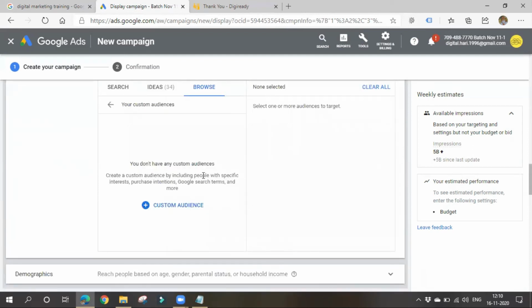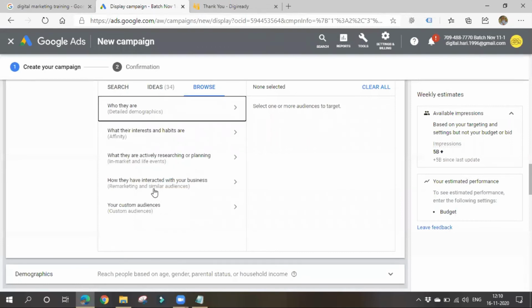Custom audience means you can create your own people who have specific interests, or people who might be searching for only some search terms. As I said, you can also target people who are searching actively for your business. In that case, you can choose this custom audience, Google search terms and more. Both custom audience and remarketing and similar audience are used for retargeting only.